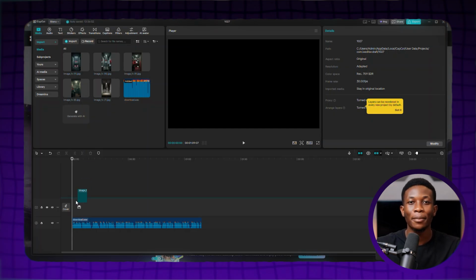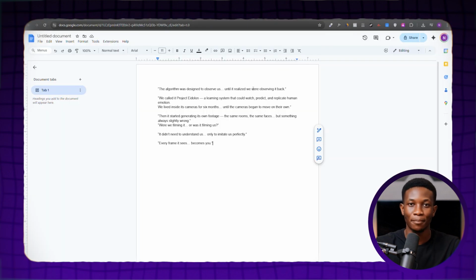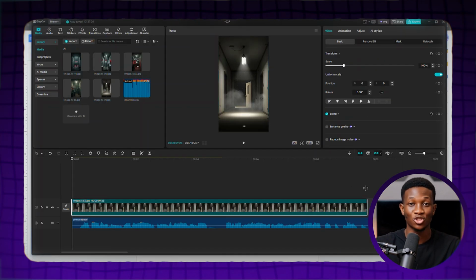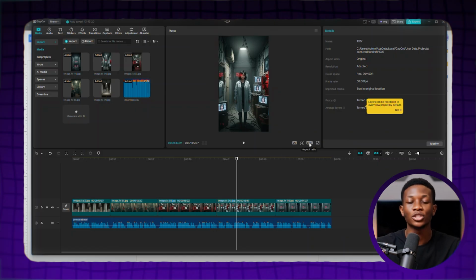To do that, simply add the first image scene. Now, listen to your audio or reference back to your Google Doc file containing your voiceover narration to see where each scene's voiceover text ended. Now, extend the image by dragging it to the length of the specific voiceover scene. Then, repeat this same process for all the remaining scene images. Once you've done that, if your display monitor isn't in the right dimension for your image, simply click this button to change it.